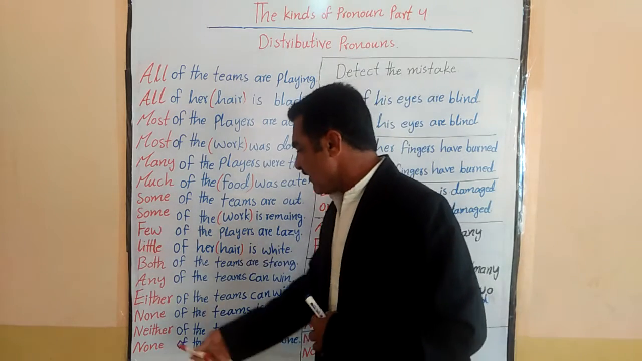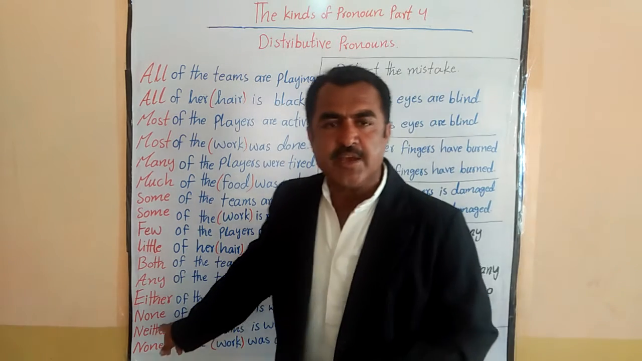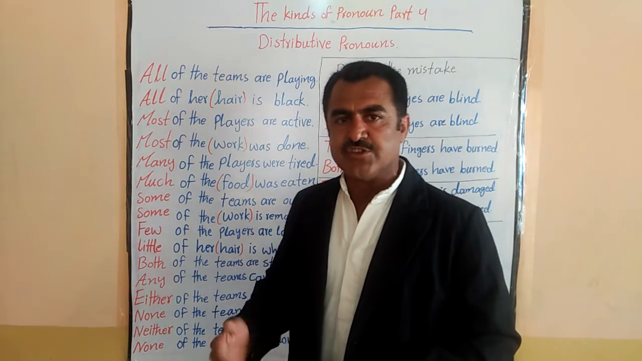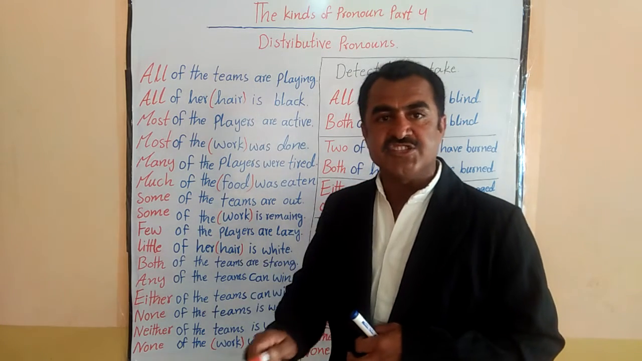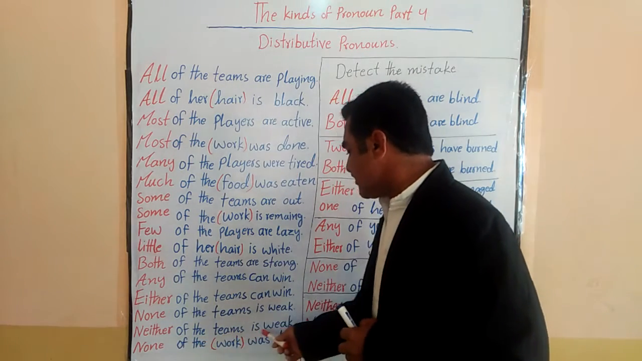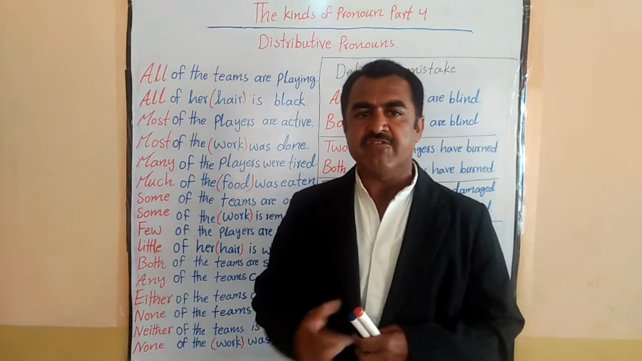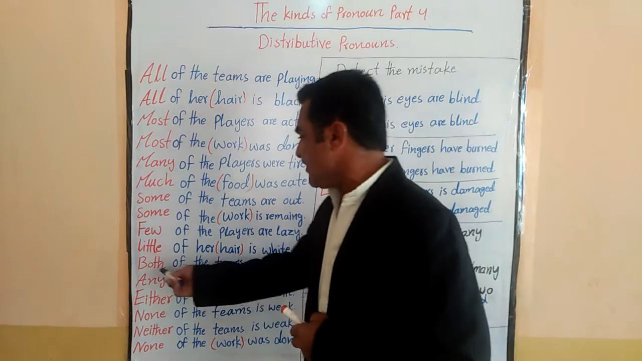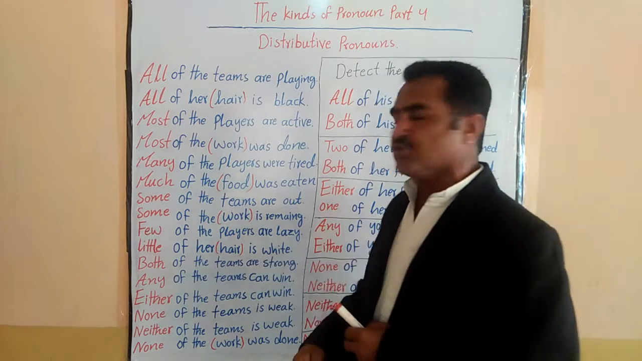Okay, so here you see, none of the teams is weak. Now here I am talking about the quarter final or semi final where there are more than two teams. So that's why I'm using none. None means 0 out of many. Okay, neither of the teams is weak. Now here I am talking about the final where there are two teams playing and both of them are strong. You can see here I have written the positive sentence: both of them are strong, both of the teams are strong.